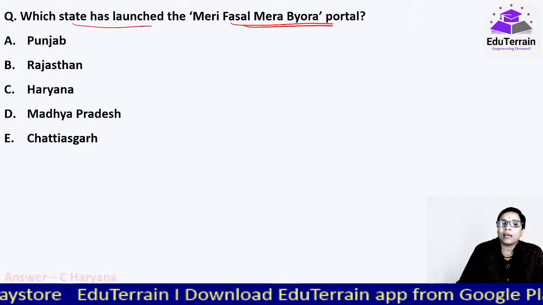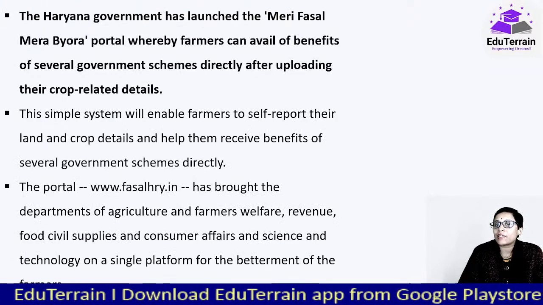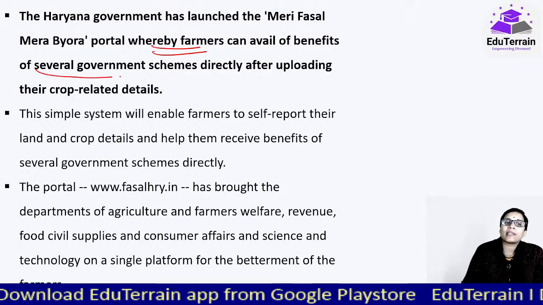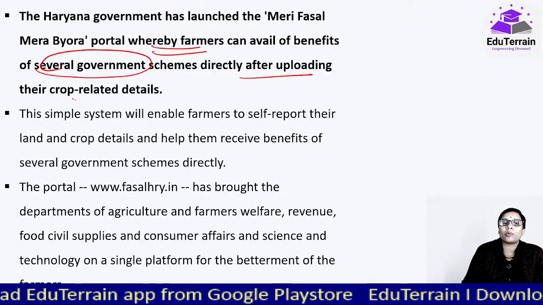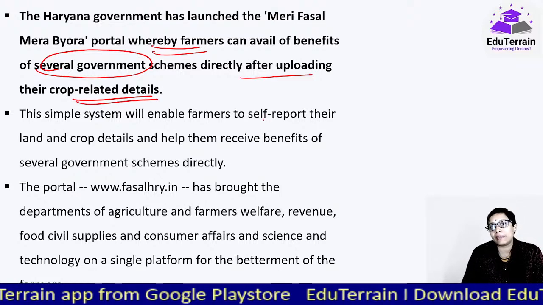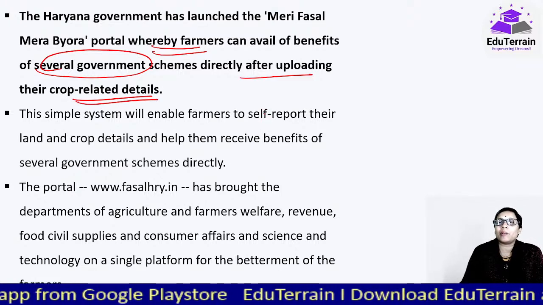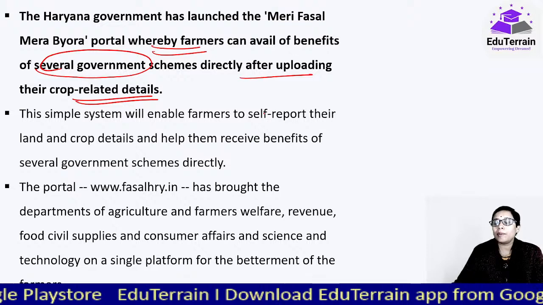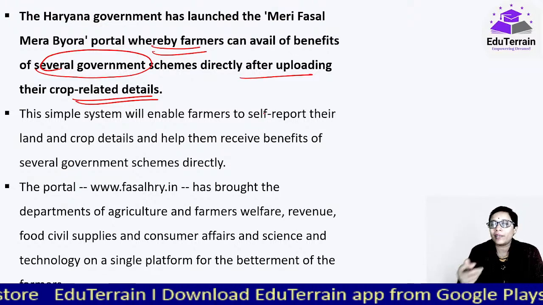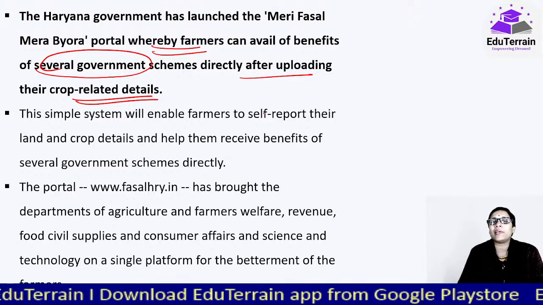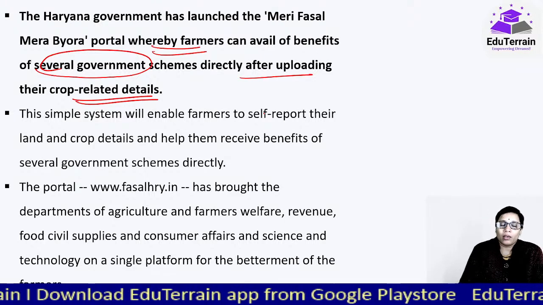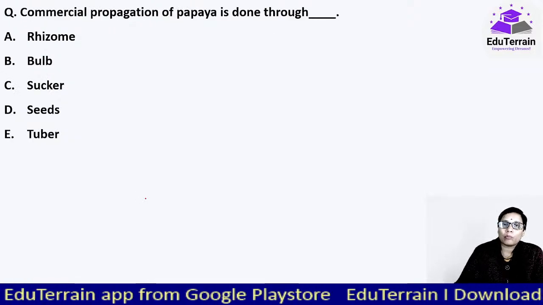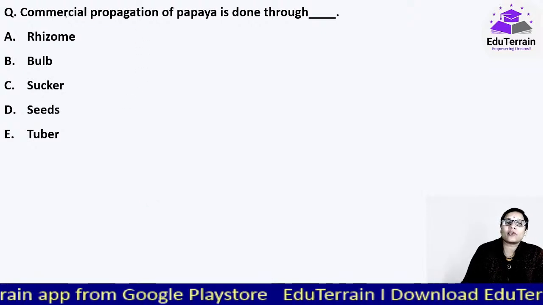In this case, Haryana is the state that has launched this Meri Fasal Mera Byora portal, so that the farmers can avail benefits of several government schemes directly after uploading their crop related details. So once they upload that, they'll be able to understand which are those schemes that can be made applicable to these farmers based on the data that they have uploaded. So this will help easy mapping, etc. fasalhry.in is the portal. Moving on to our next question.